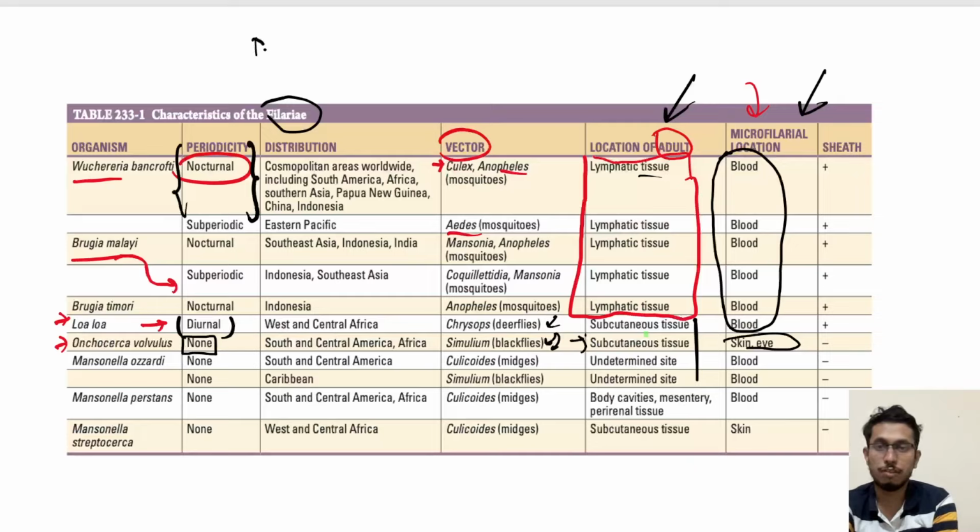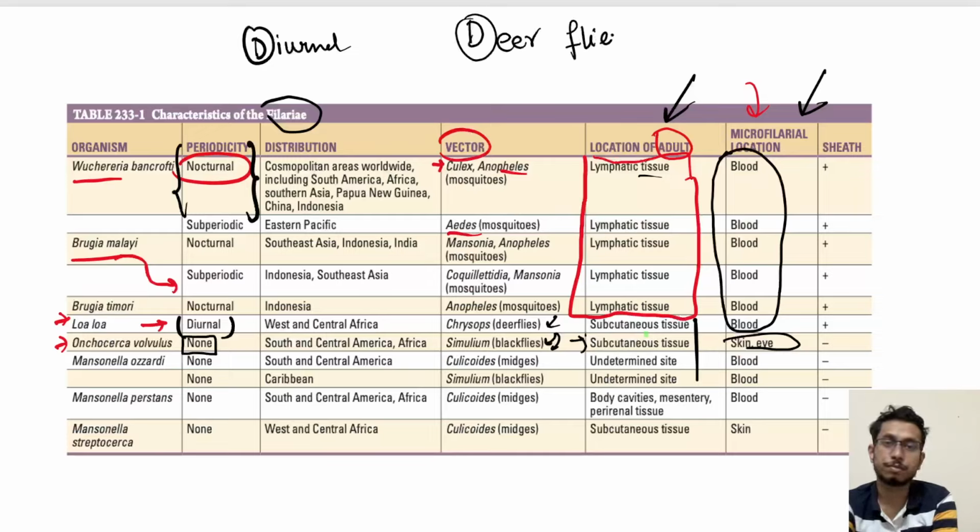So D for diurnal, D for deer fly. It is seen in Loa loa, and the adult stage is mainly in the subcutaneous tissues, microfilaria, and the location is in the blood.